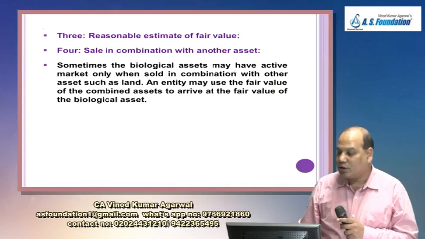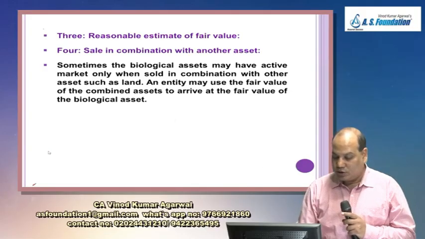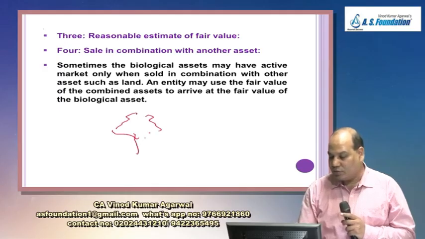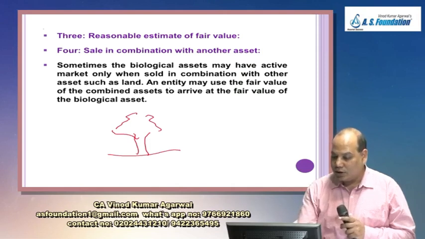Sometimes the biological asset may have an active market only when sold in combination with other assets such as land. Suppose this is a tree and this is on land. Now you can't sell only the tree, you have to also sell the land. So in this case, an entity may use the fair value of the combined asset.